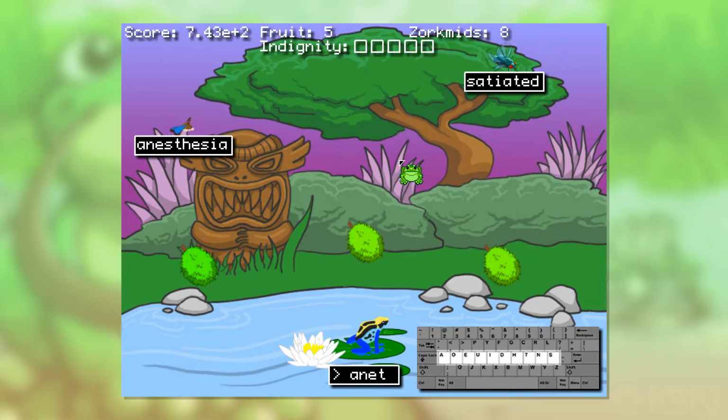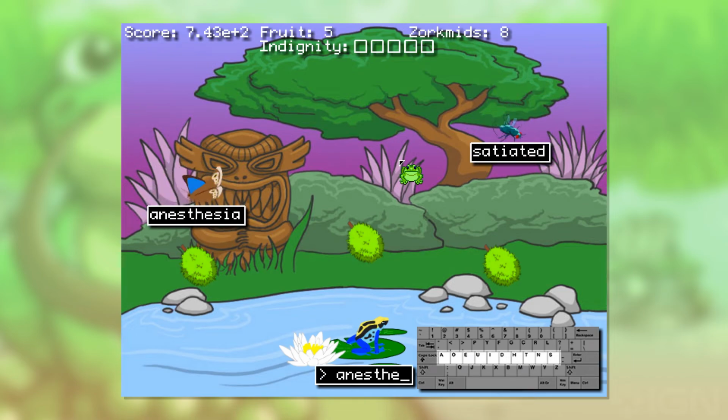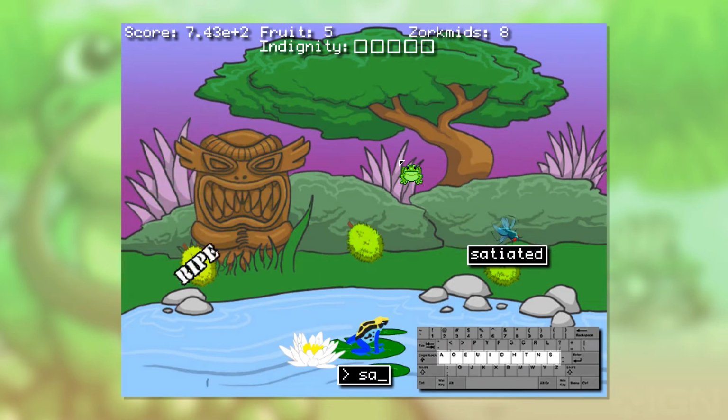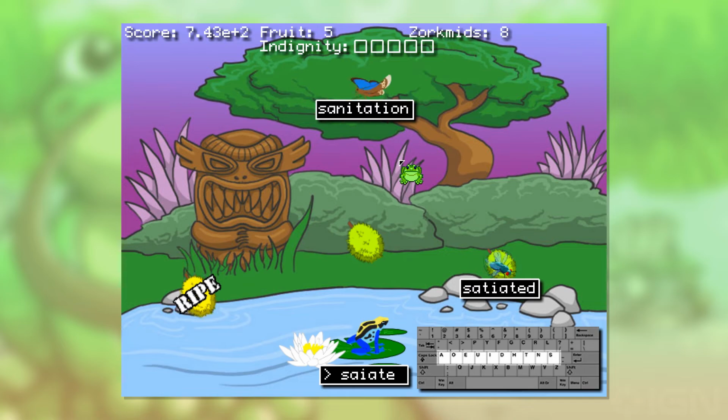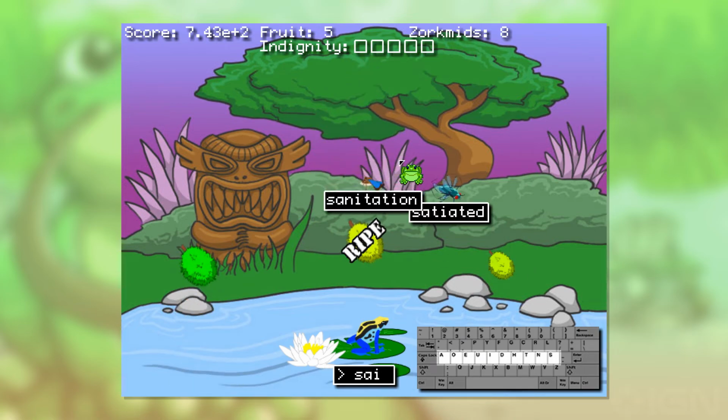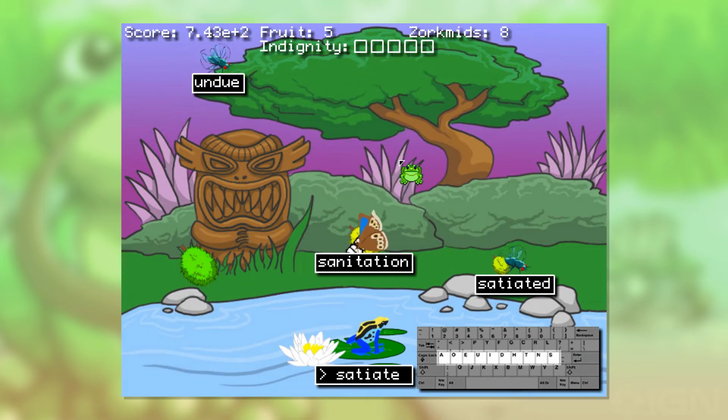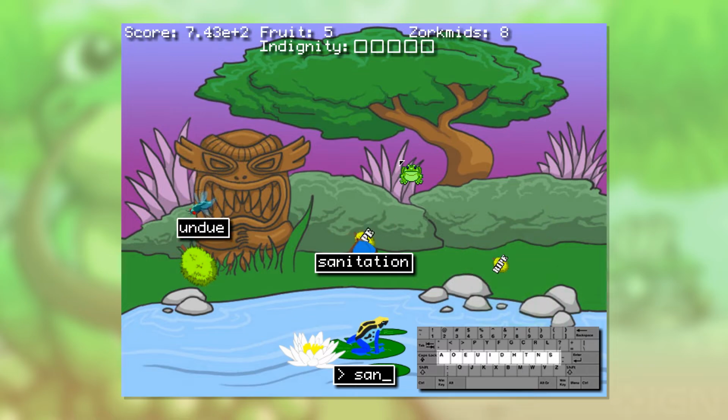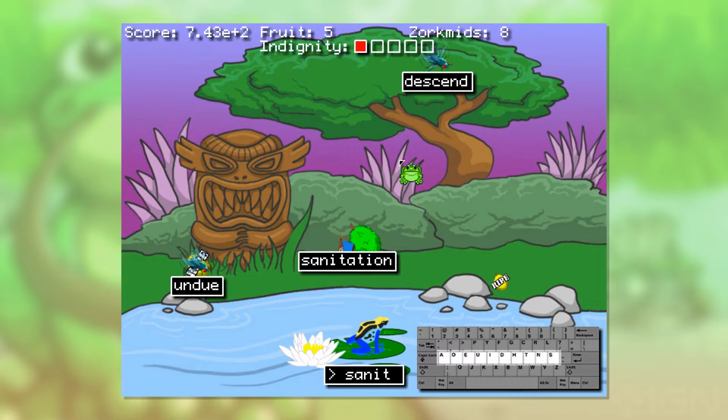I have missed a key in there somewhere. I'm gonna have to save up the 25,000 fruits so we can be satiated and get rid of the... I've missed a key again. So we can be satiated and get rid of our lock-on targeting. I need to kill you now. Oh no, I keep missing a key, and oh, the indignity.